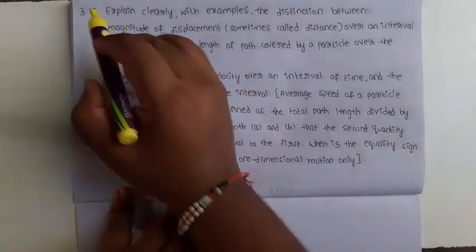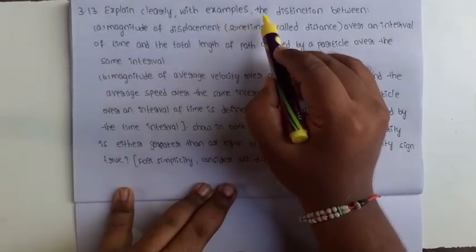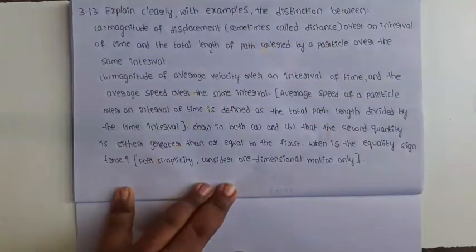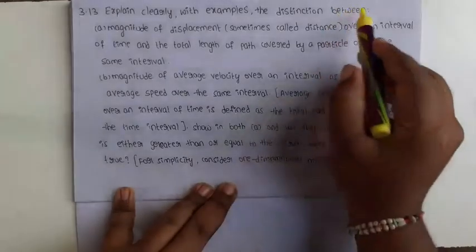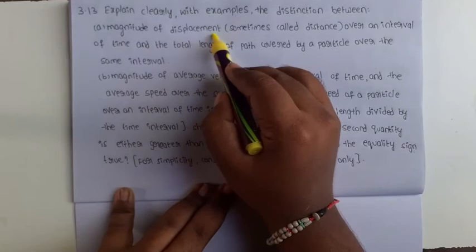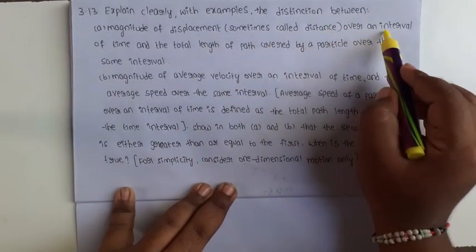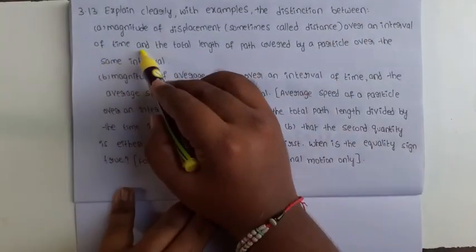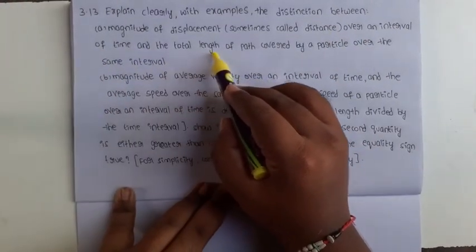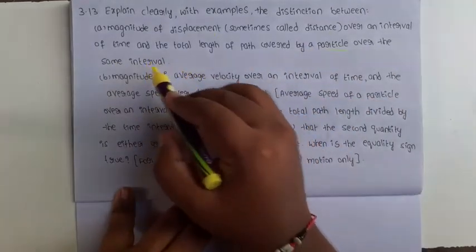Next question 3.13. Explain clearly with examples the distinction between the magnitude of displacement, sometimes called distance, over an interval of time, and the total length of the path covered by a particle over the same interval.